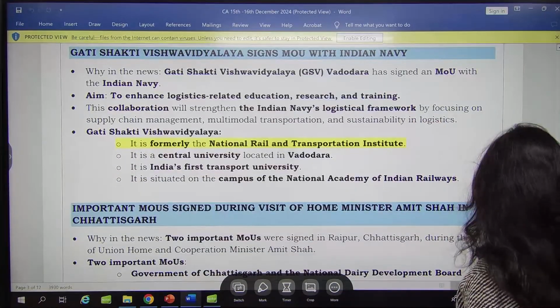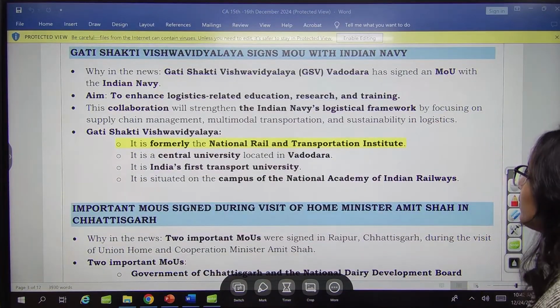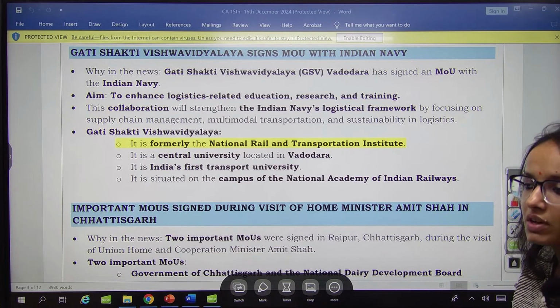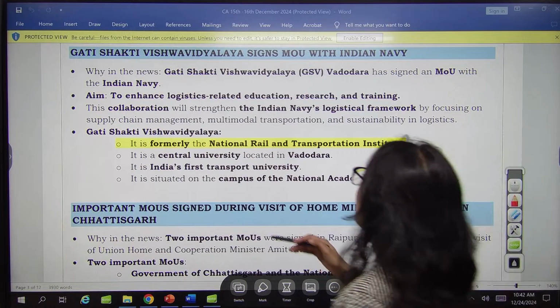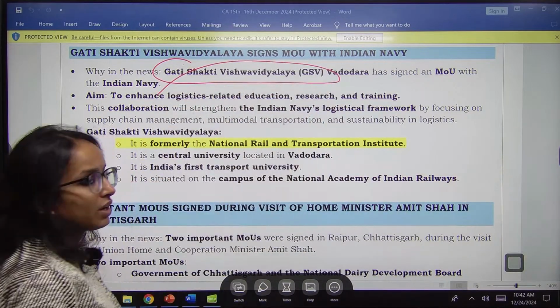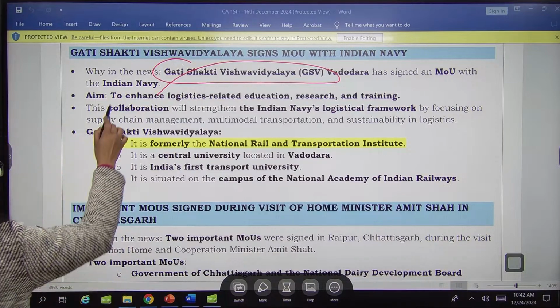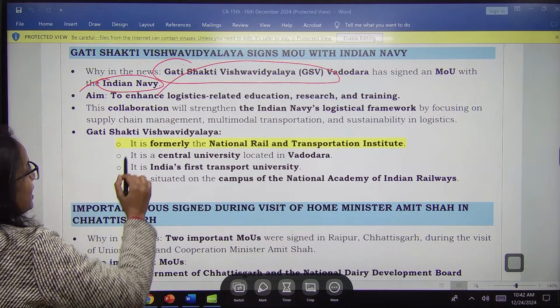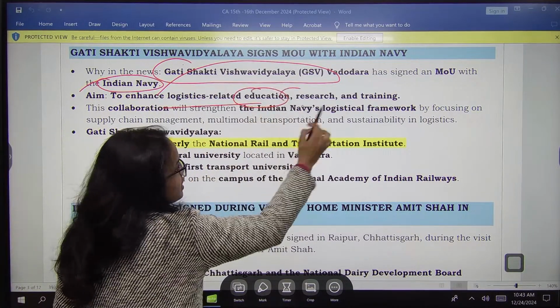Next you have Gati Shakti Vishwavidyalaya located in Vadodara, which is a transportation university working for the transportation sector, right? Providing research in transportation. The Gati Shakti Vishwavidyalaya Vadodara has signed an MOU with the Indian Navy. Remember, with whom? With the Indian Navy. For what? To enhance logistics related education, research and training.